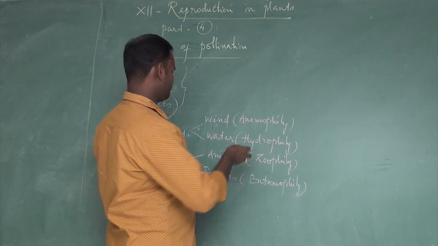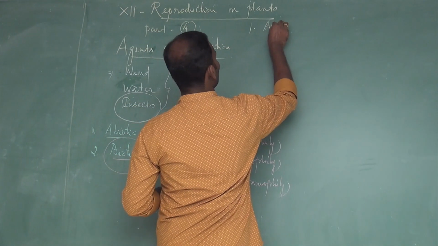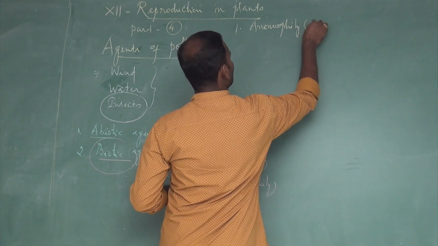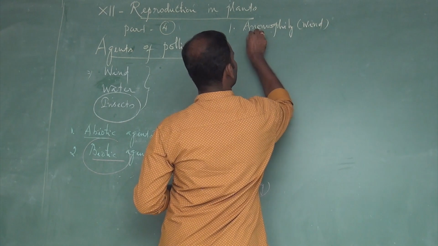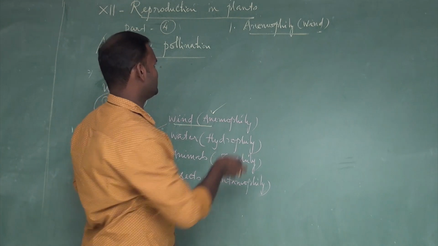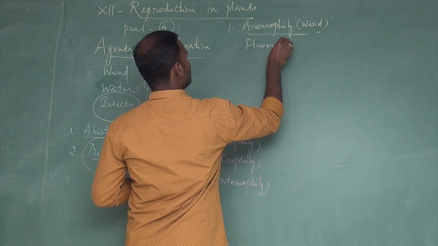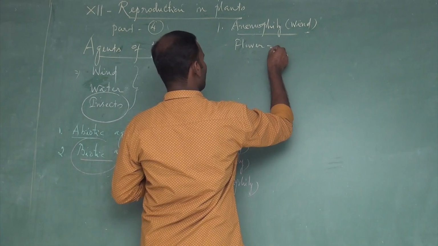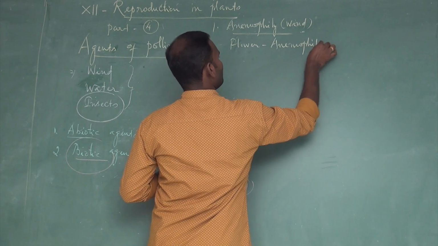The first one is wind pollination, anemophily. Pollination by wind is called anemophily. Such flowers are said to be anemophilous flowers. Flowers which are most adapted for pollination by wind are said to be anemophilous flowers.